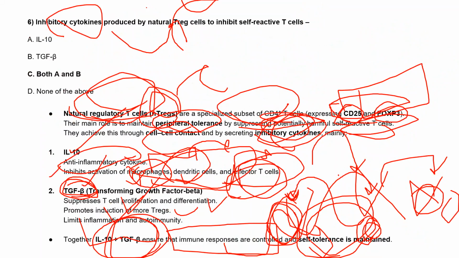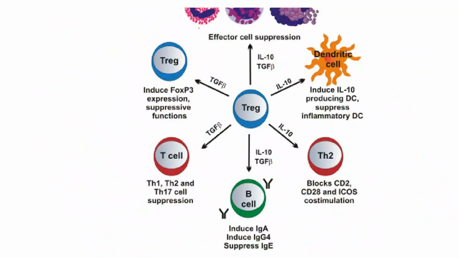And in the question they asked which were the cytokines, and we saw that interleukin 10 and TGF beta are the two cytokines produced by these natural T regulatory cells so that they can inhibit these self-reactive T cells. So you guys were right. These are the same things that I already discussed.